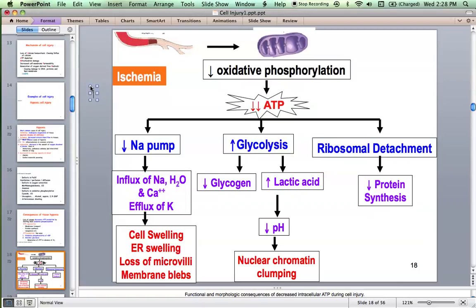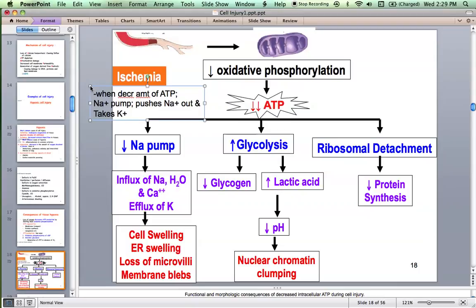You know the sodium pump. What does this sodium pump do on the cell membrane? It pumps sodium out and takes in potassium. It pushes sodium out and takes in potassium. And it requires ATP, right? Now there is decreased ATP. What happens? Sodium gets accumulated within the cell and potassium escapes. Okay, because this pump is failing.